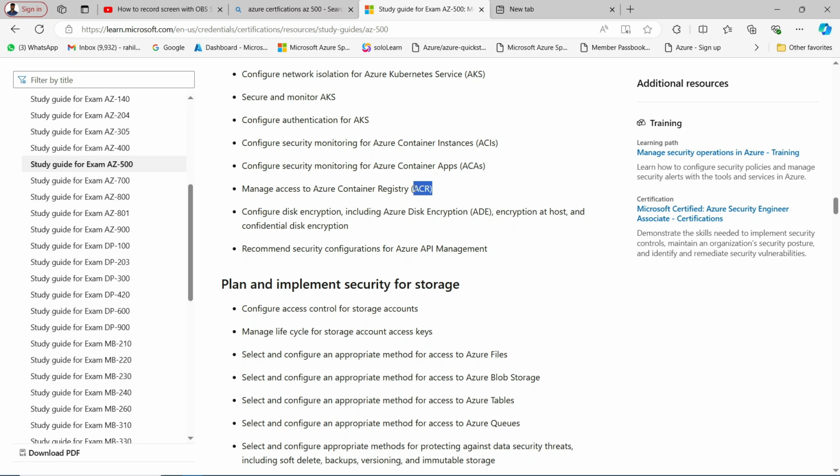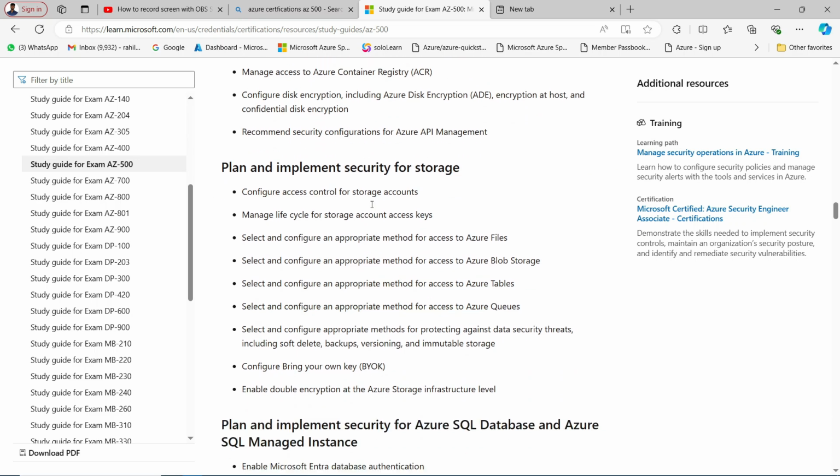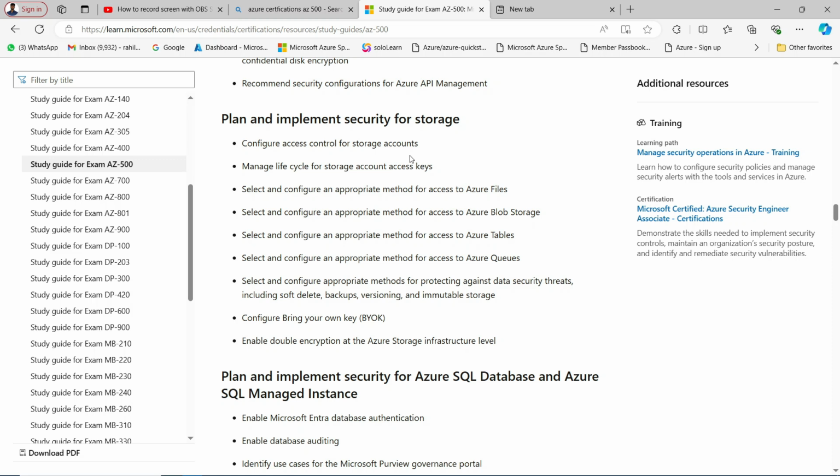ACR is not kind of a security resource, but yes, how to access ACR is something you should know. Now encryption, decryption, then we have Azure API management. Okay, then plan and implement security for storage.